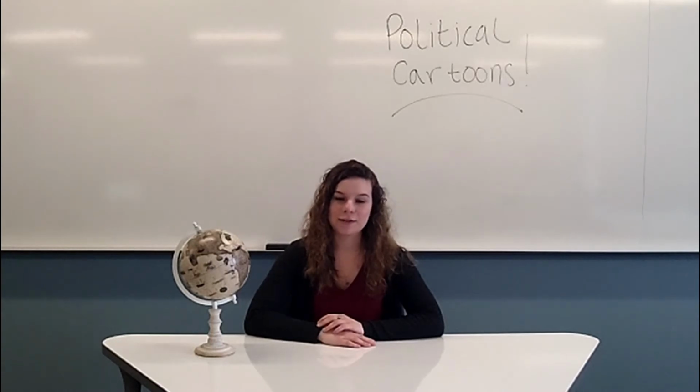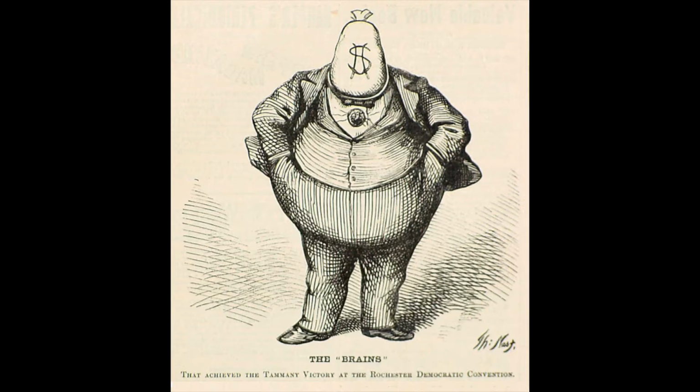During this video, we're going to look at two political cartoons that were created during the latter half of the 19th century. First, let's look to see if there's a signature from the artist on the political cartoon. There it is, on the bottom right corner. The signature belongs to Thomas Nast. Thomas Nast was one of the most prominent political cartoon artists of the 19th century. Most of his work dealt with exposing corruption of Tammany Hall and Boss Tweed.